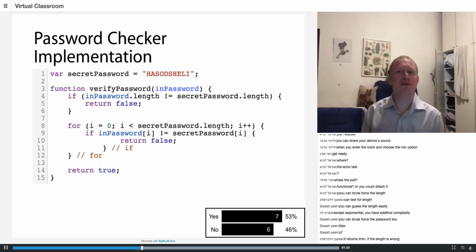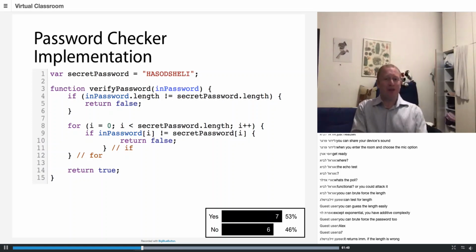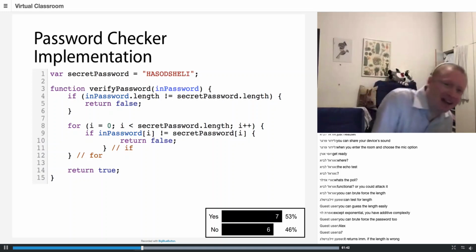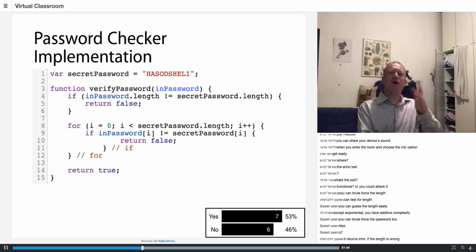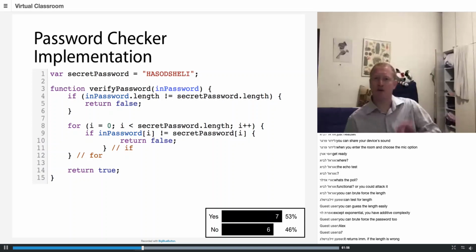I am unable to measure the timing for some reason. In such an implementation, I cannot measure the length. So if I'm running in a perfect world, this is a perfect implementation. It checks the password, it's protected against buffer overflows, and it does a great job. It does a fantastic job, one of the best jobs.